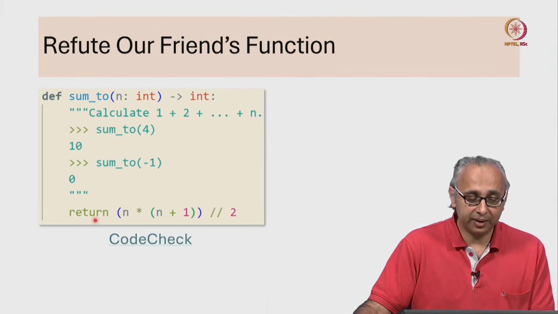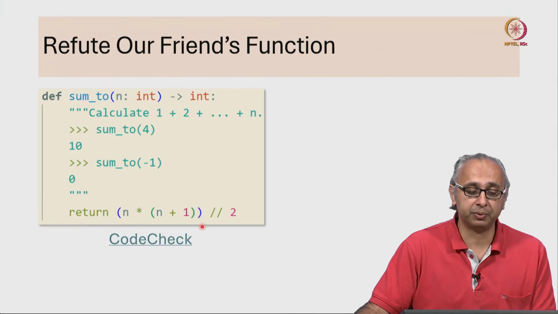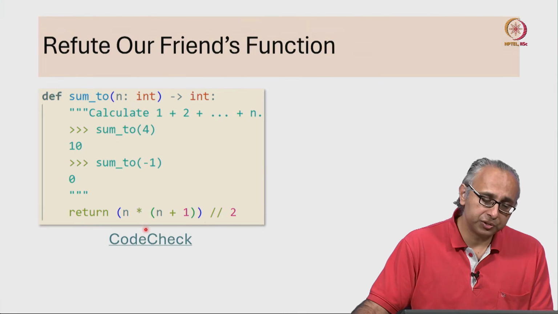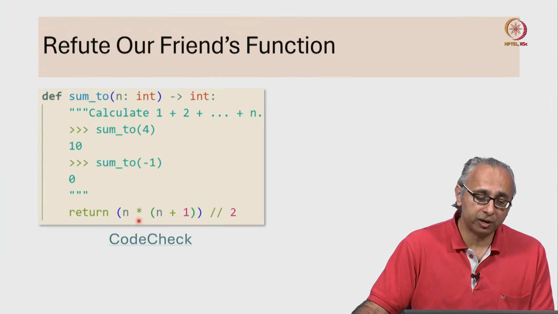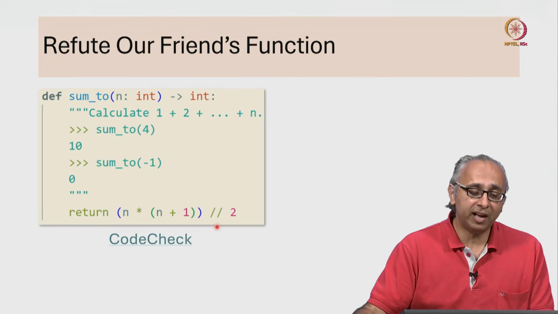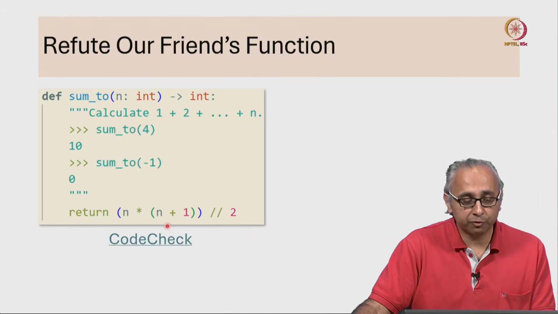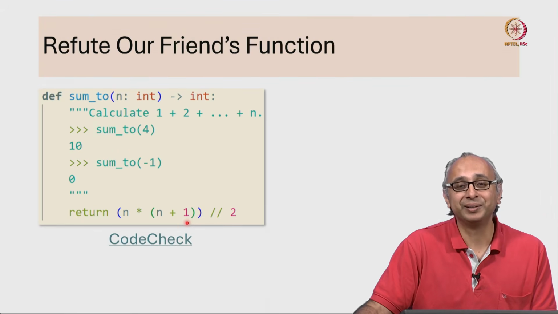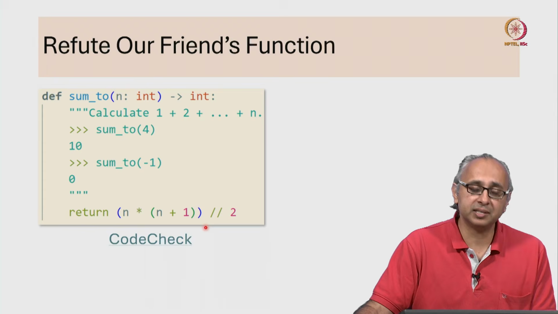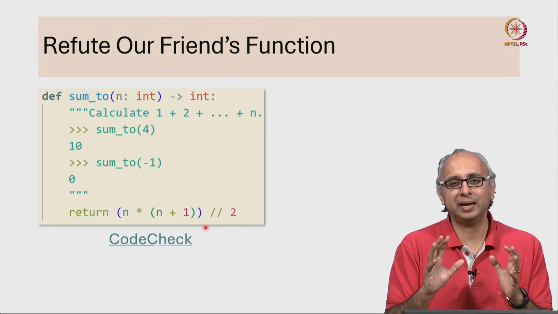And then they have been very careful with how they have used brackets. It turns out that these outer parentheses are not actually necessary. Why is that? Because if you remember your order of precedence, whenever you have a multiplication and a floor division, they are at the same level. So this would be evaluated left to right exactly how these parentheses indicate. Now, of course, these inner parentheses are absolutely critical because we do want to do the addition first. But our friend has very sensibly put these outer parentheses just to make it very clear that that is the